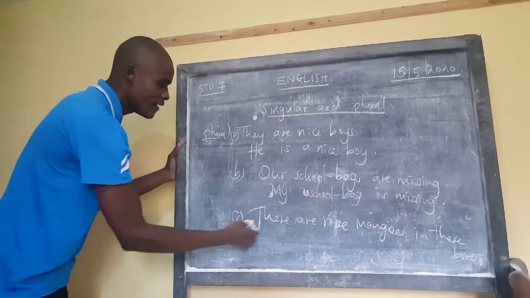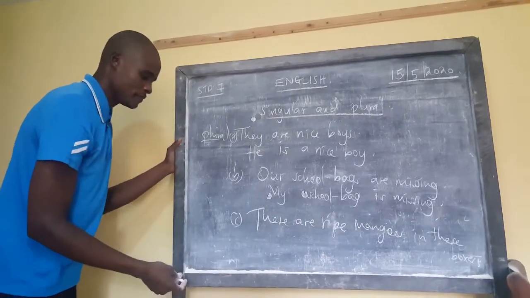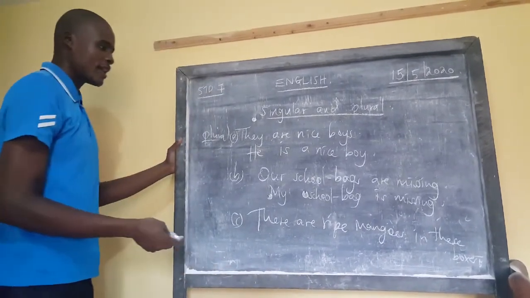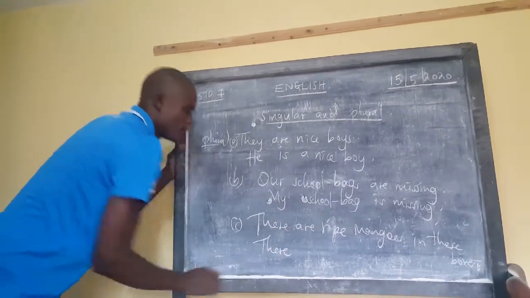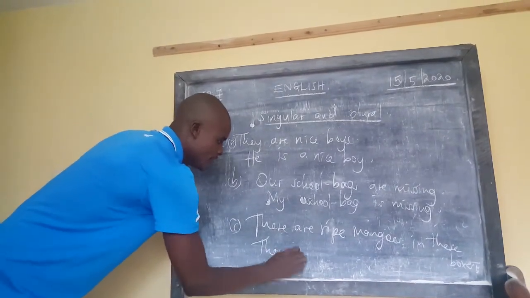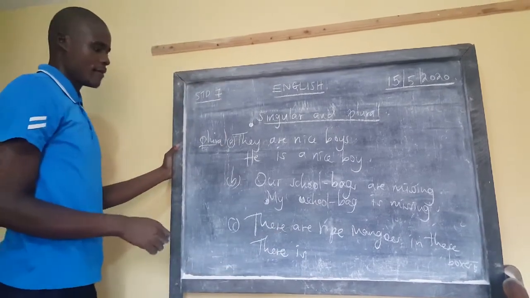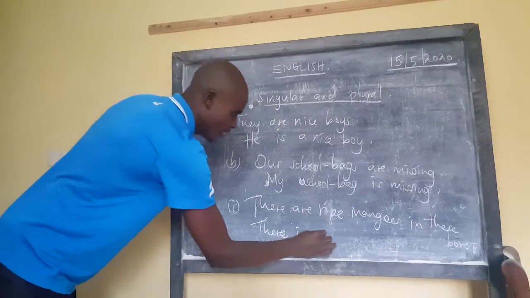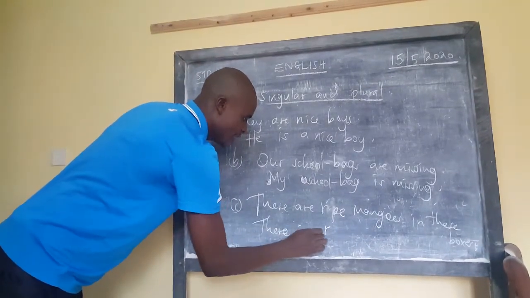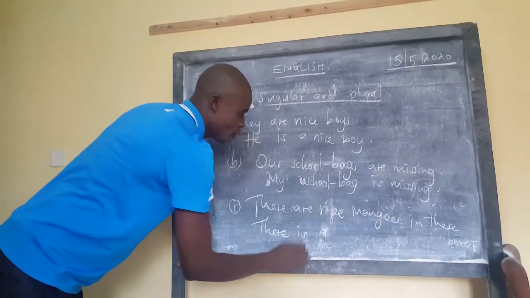By starting, there are ripe mangoes. So just talk of there again. There is. There here is just to show a place. So there is a ripe, so talk of article a.